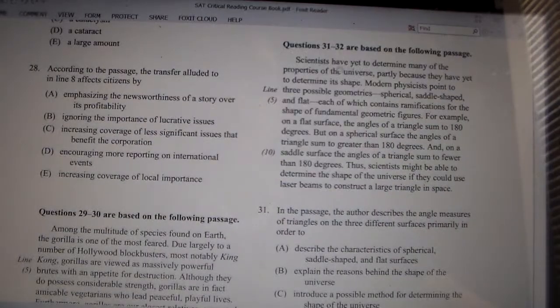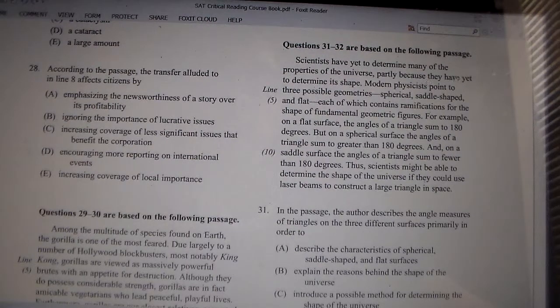Scientists have yet to determine any of the properties of the universe, partly because they have yet to determine its shape. Okay, so we know that scientists don't know what the shape of the universe is. Modern physicists point to three possible geometries: spherical, saddle-shaped, and flat, each of which contains ramifications for the shape of fundamental geometric figures. Okay, so we have something relating to shape and geometry.